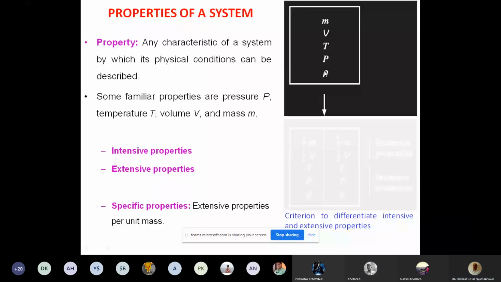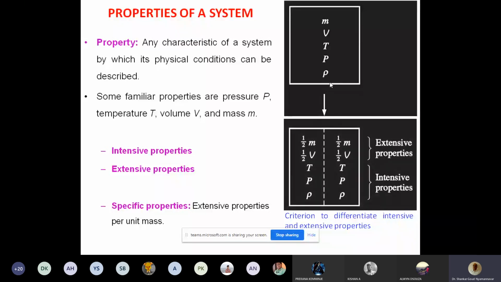So if I do it, what will happen? Let's check. I have divided. Mass, initially it was M, now it has become half: half this side, half this side. Volume, previously it was V, now half is given to the left side, half to the right side. Temperature, if I divide, does it change? No. Pressure, does it change? No. Density, does it change? No.